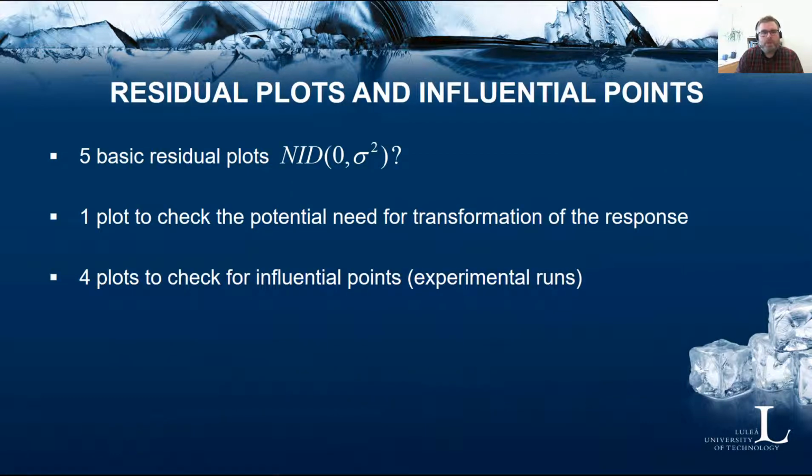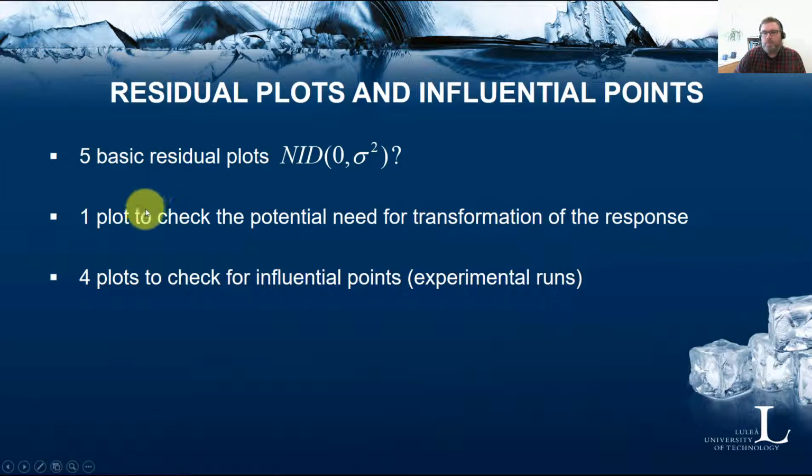So I will now quickly discuss the residual plots and plots for influential points that you have in the software. You have 5 basic residual plots, and they will help you determine if the assumption of normally and independently distributed residuals with mean zero and constant variance is reasonable or not.